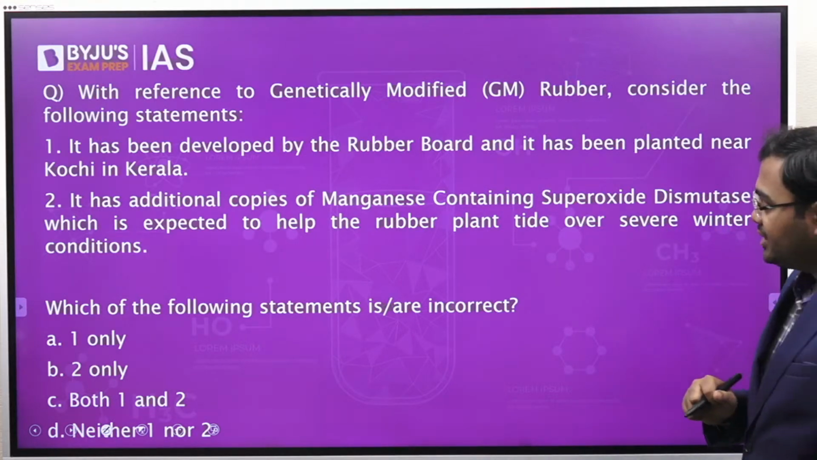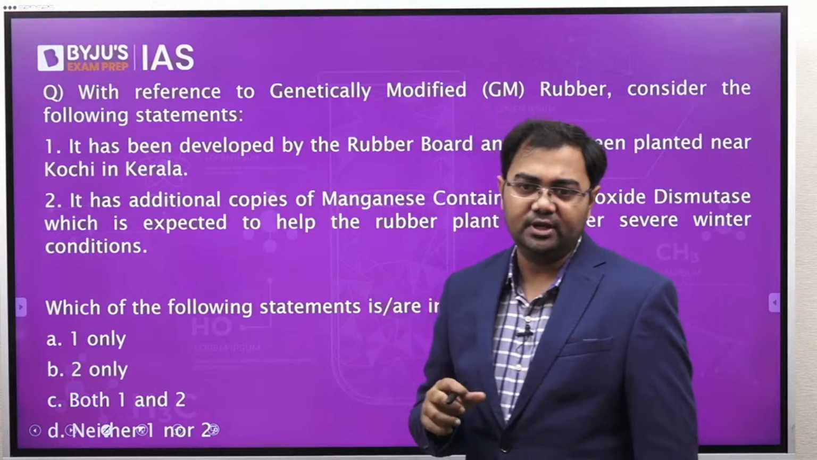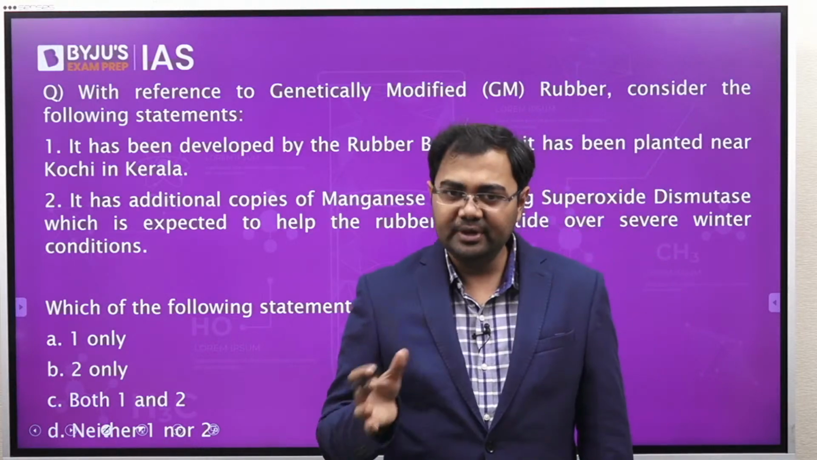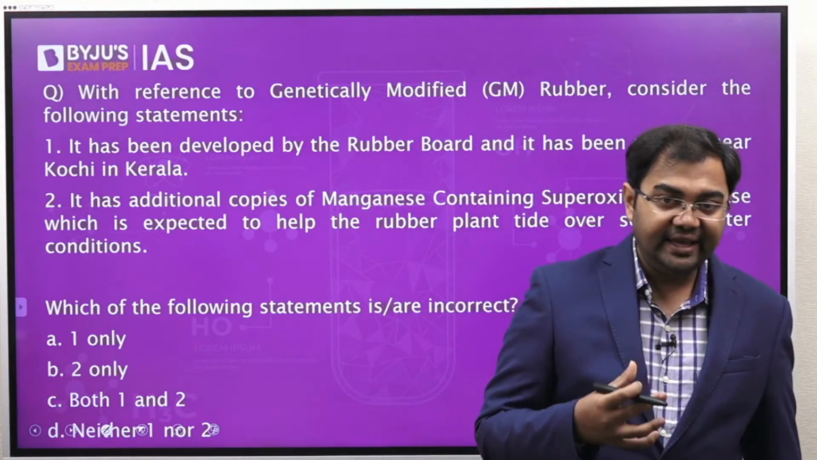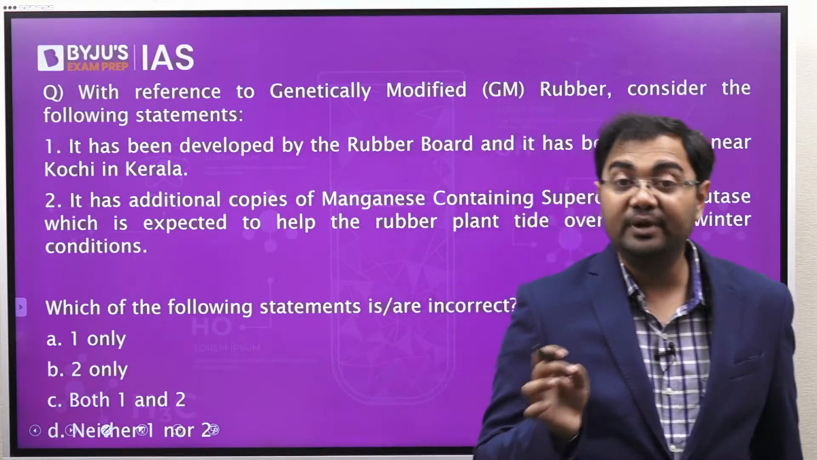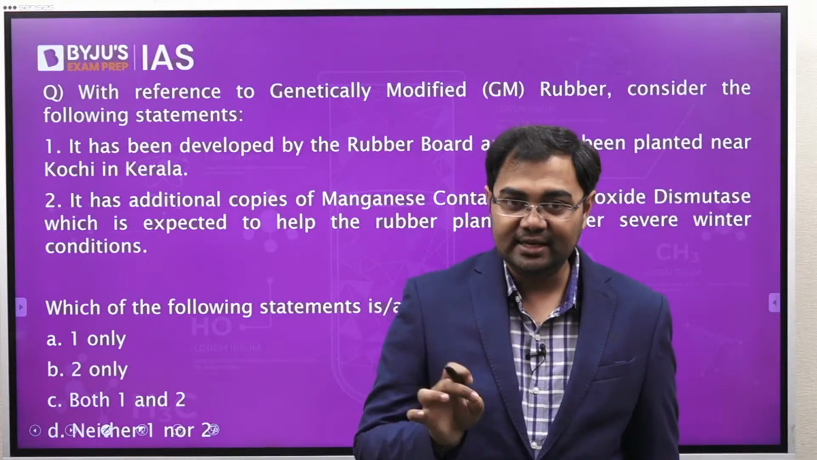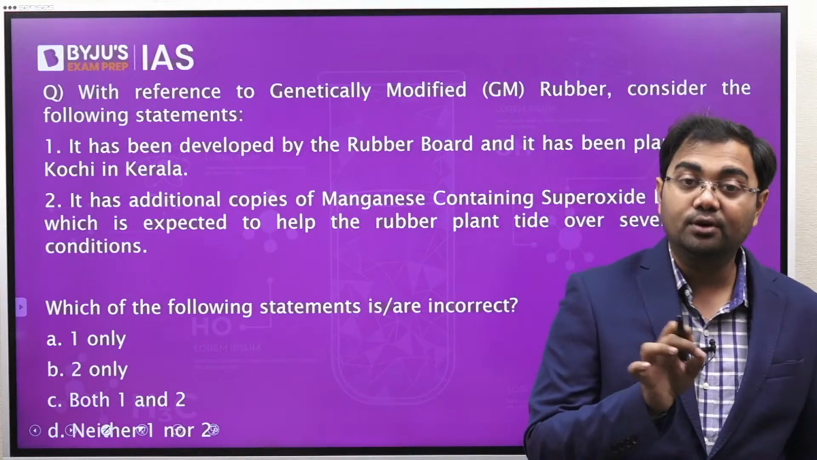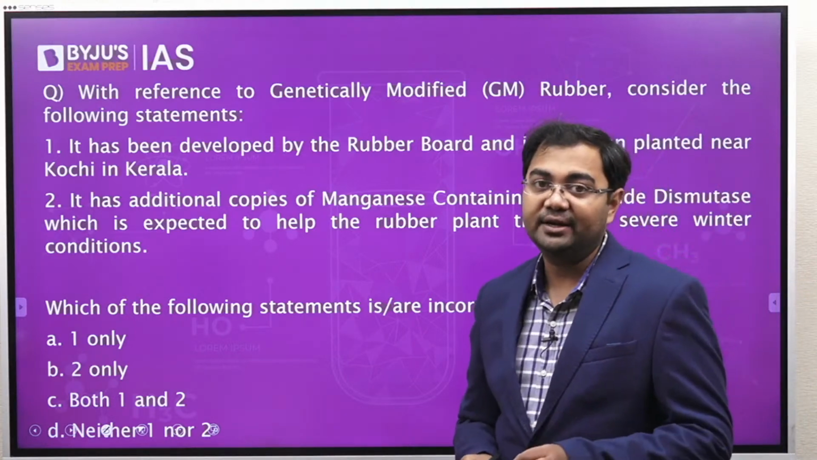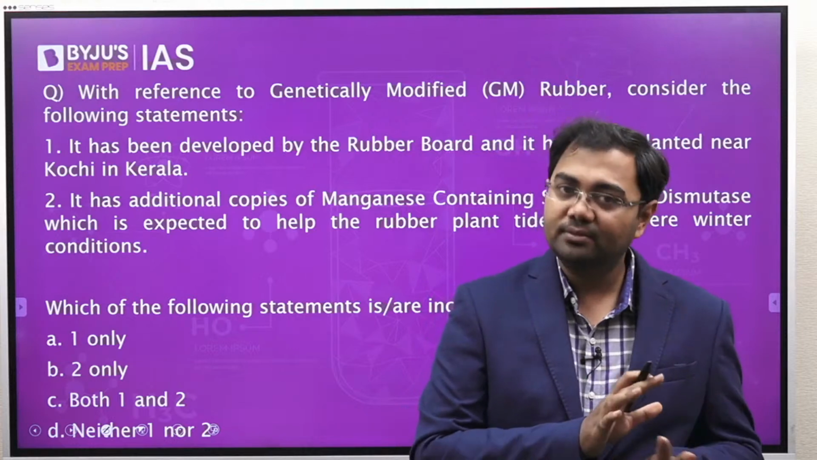Now, the first thing is, if you look at the two statements that have been given, GM rubber was recently in the news again, last year. Why exactly was it news? Because for the first time this GM rubber was planted. But where was it planted? It was planted in Assam, near Guwahati. So saying that it was planted in Kochi is wrong.